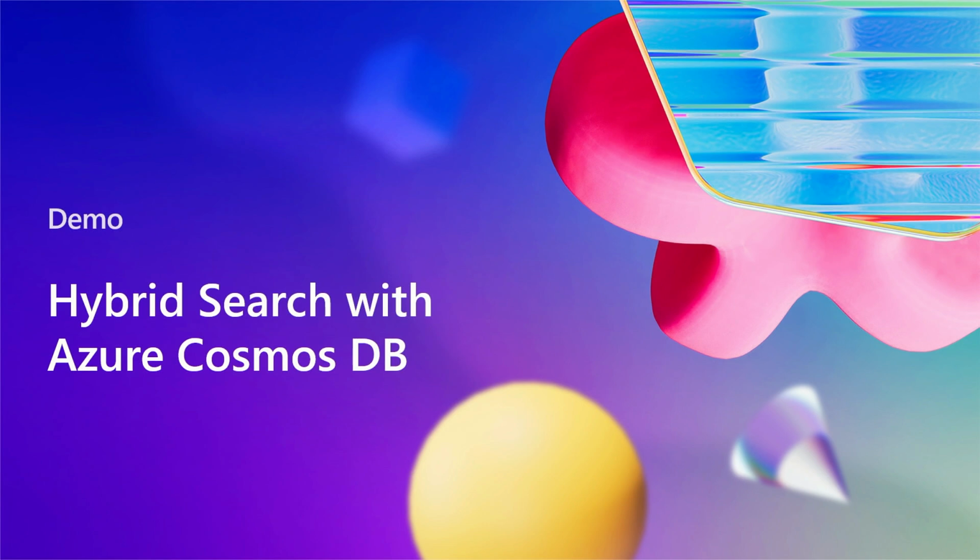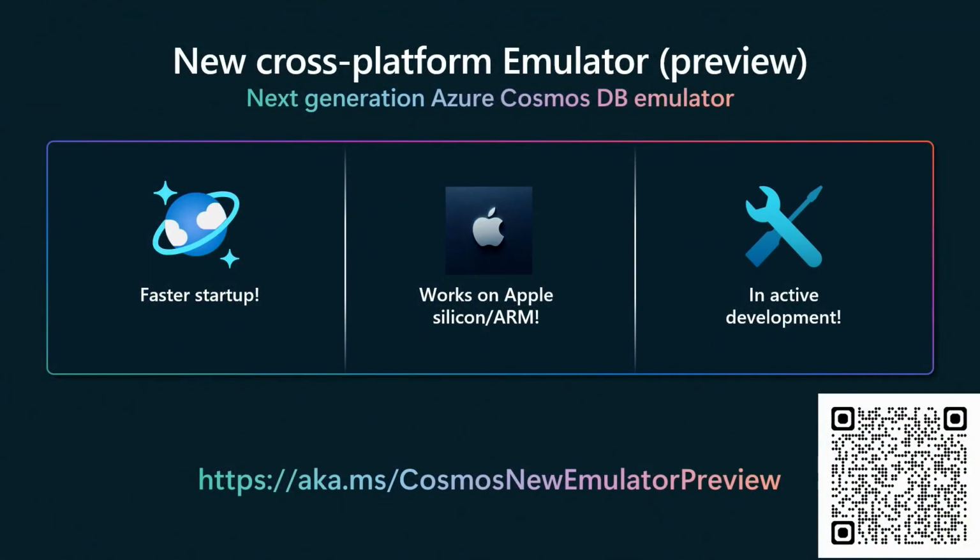All right, so we also have a lot of resources to help you get started using Cosmos DB very quickly and efficiently. The first is we have a new cross-platform emulator that's in preview today. It has even faster startup, faster performance. It works on Apple Silicon and on ARM, works on Linux, really fantastic. We've had a lot of asks for this from customers over the years, so we're really excited about launching this. It makes it really easy for you to develop applications with Cosmos DB on a local development box before you take it to the cloud.